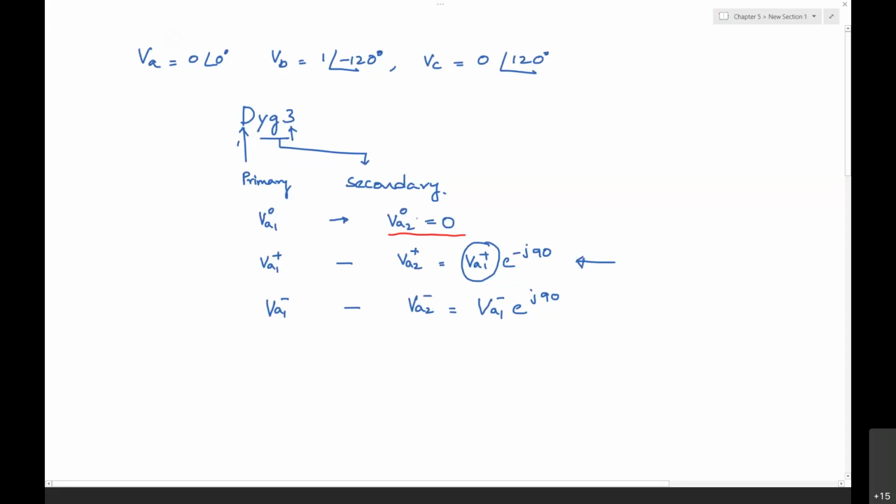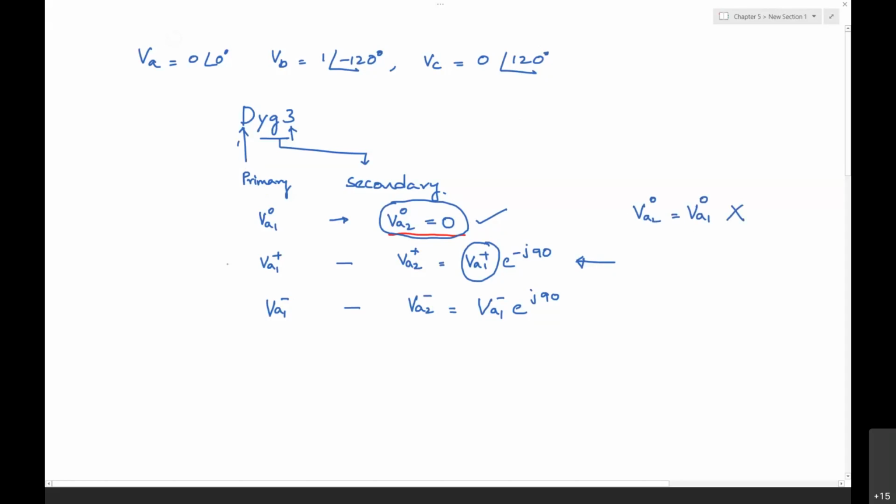But many of the people have not made VA2 0 as 0. But this is correct, but most of the people have substituted VA2 0 as VA1 0. This is wrong. Because in the DYG3 type of transformer, the zero sequence voltage transformation will only happen from the primary to the secondary. Okay.